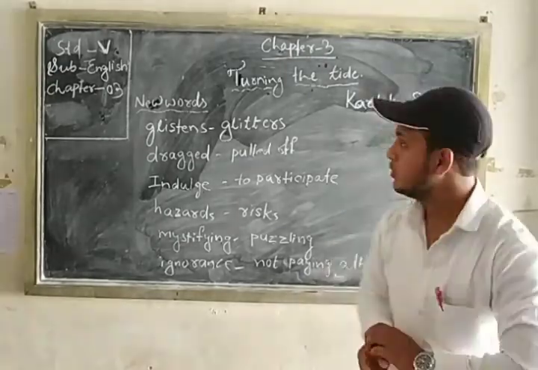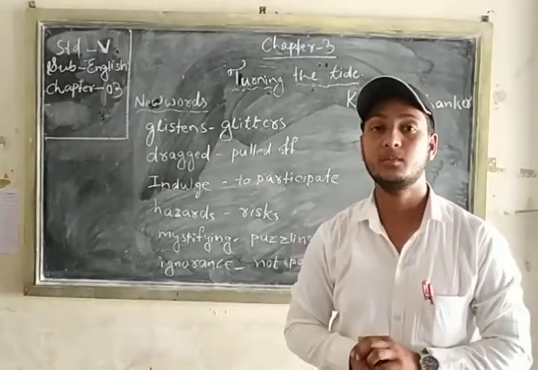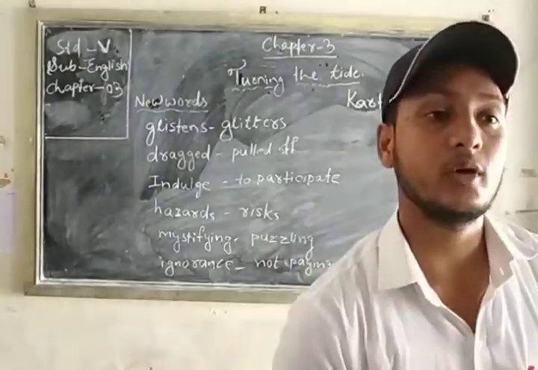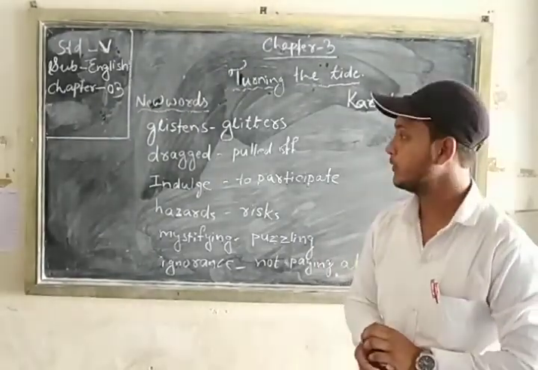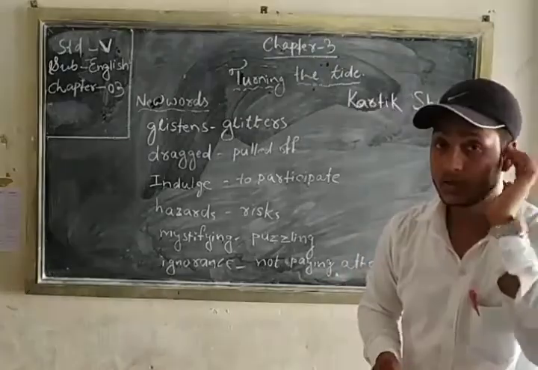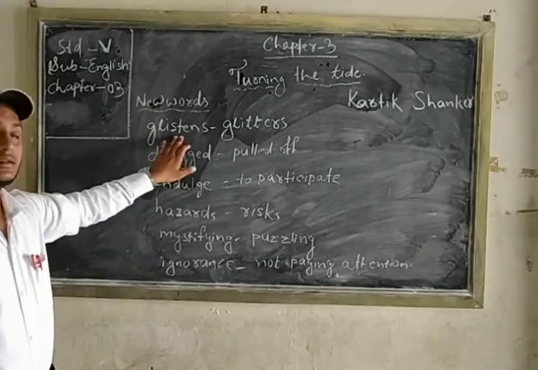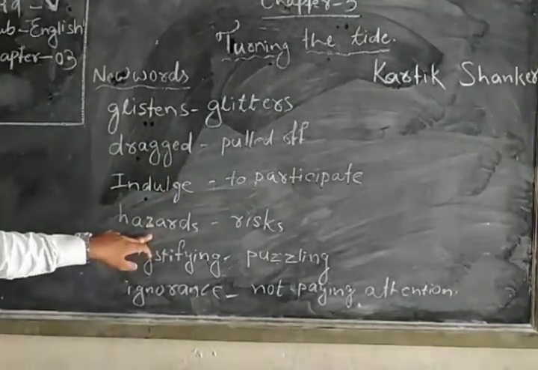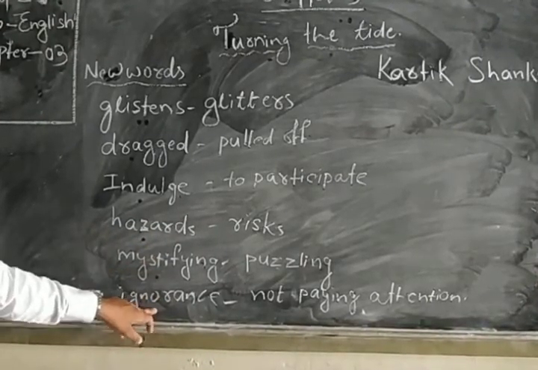Please open your book, page number 21, chapter number 3, Turning the Tide. Before going to the main topic, we should go towards the new words: glisten, drag, indulge, hazards, mystifying, ignorance.